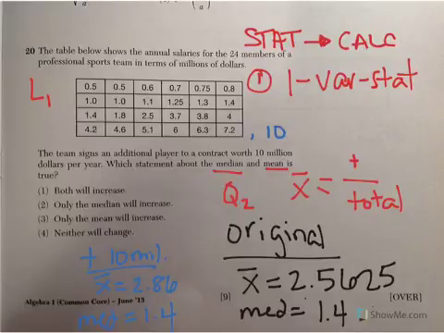Which statement about the median and the mean is true? Both will increase. Well, that's not true because the median stayed the same. They're both equal. Only the median will increase. Well, that's not true either. Only the mean will increase. That is true. If you look, your original mean is 2.5, and the new mean is 2.8, so it increased.